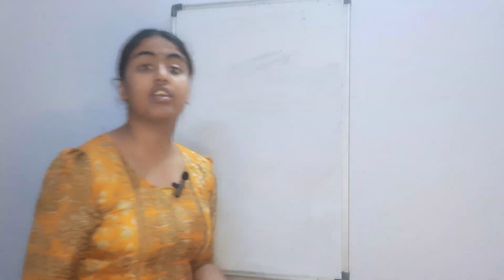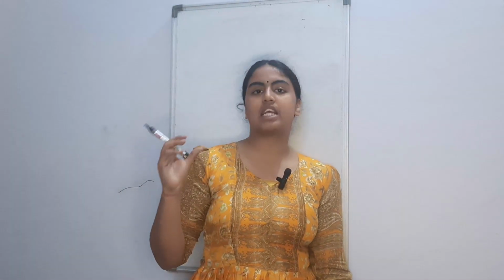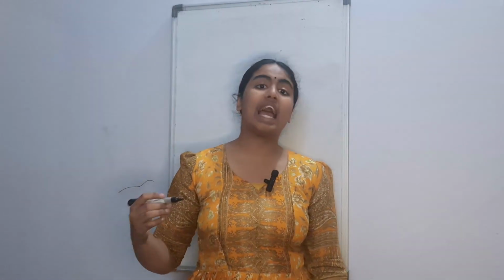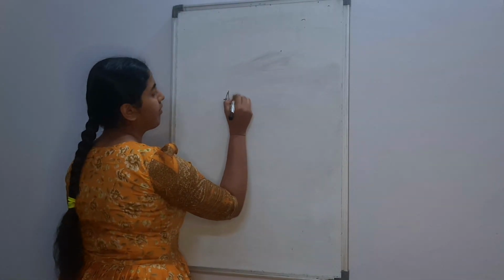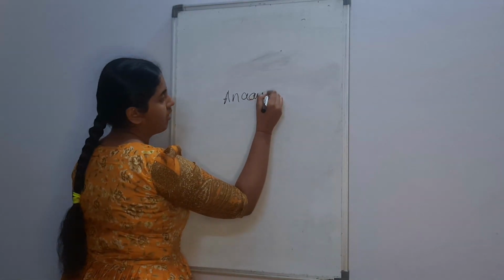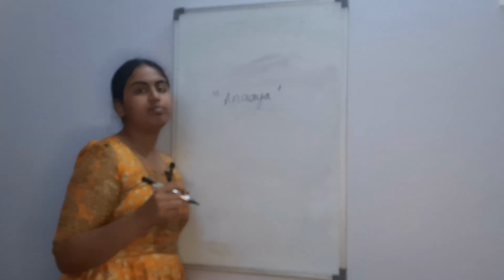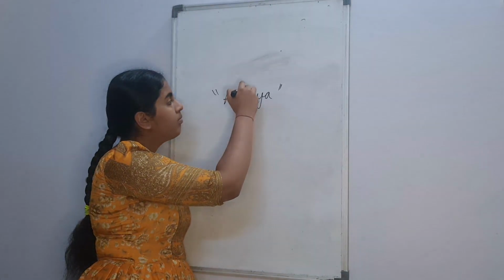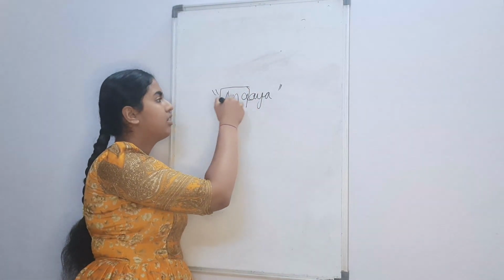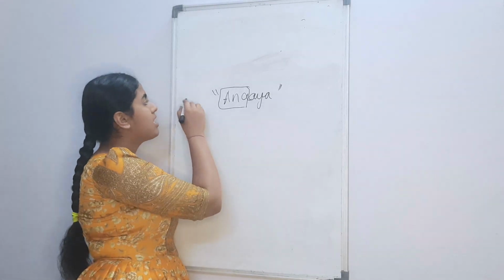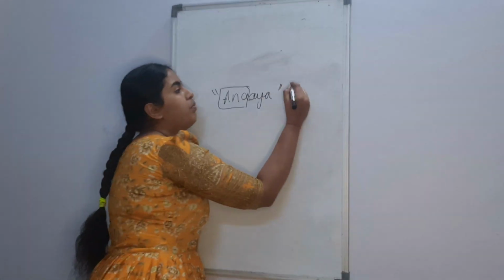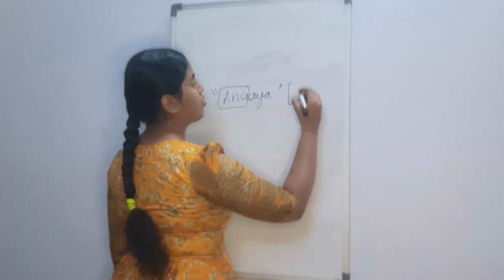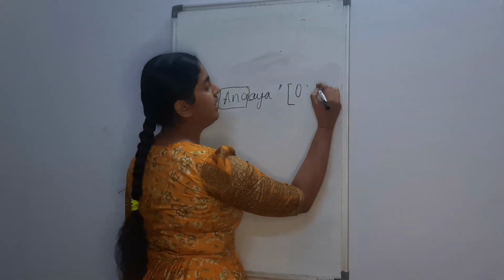When we move on to string functions, I'd also like to mention that you can access a string through slices as well. For example, you want to access only a part of the string, then you can access it through a slice. Let's say, again, we have Anaya. Okay, and you want to access only the first three letters. So you can access it by, let's say you have this string, you put a square bracket next to it and you write 0, 2, 3.